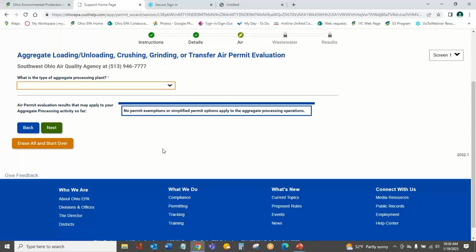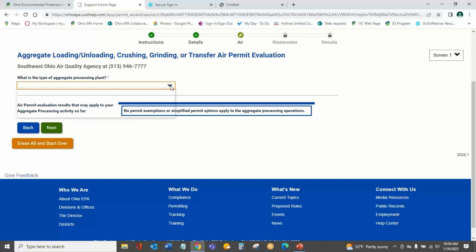Now, air permitting requirements can be really complex for different businesses. And when I say complex, it may just mean that you have multiple permits that may apply to your one business. There may be different kinds of permits, maybe even different kinds of exemption. You may need a permit for one type of application, and you may qualify for an exemption for others. So we want to evaluate what applies to this business.